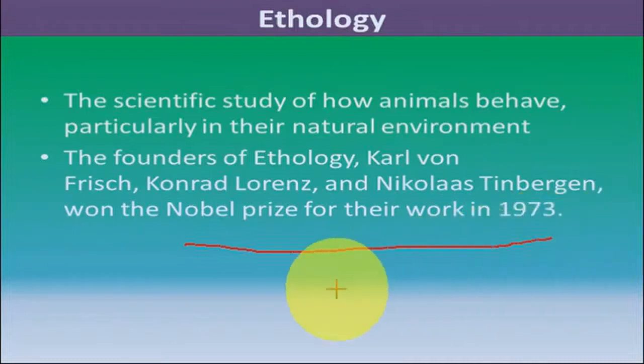As I told you, ethology is the behavior of animals, particularly in their natural environment. They did many experiments and established that this is a science. Behavior is a science and it can be studied under some theories, principles, and some rules and regulations. So they are the pioneers of animal behavior, and the first scientists or biologists who got the Nobel Prize for their study on animal behavior.